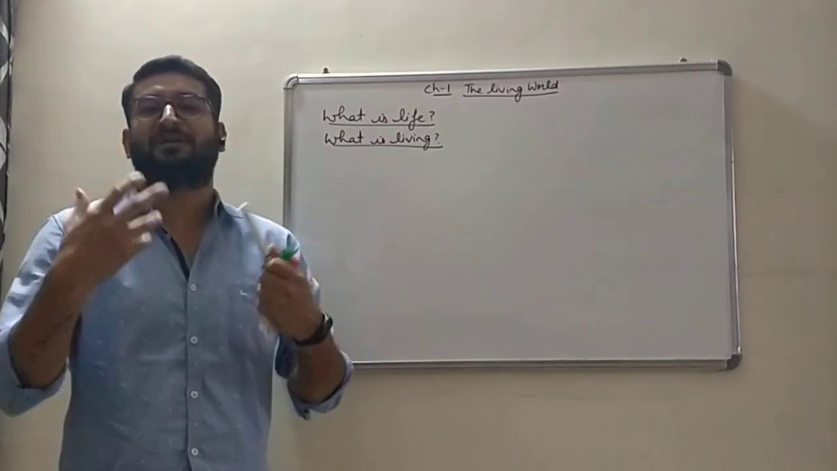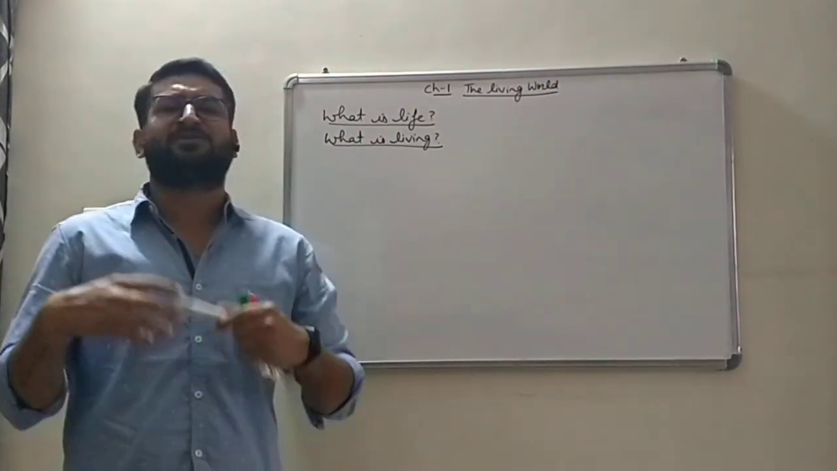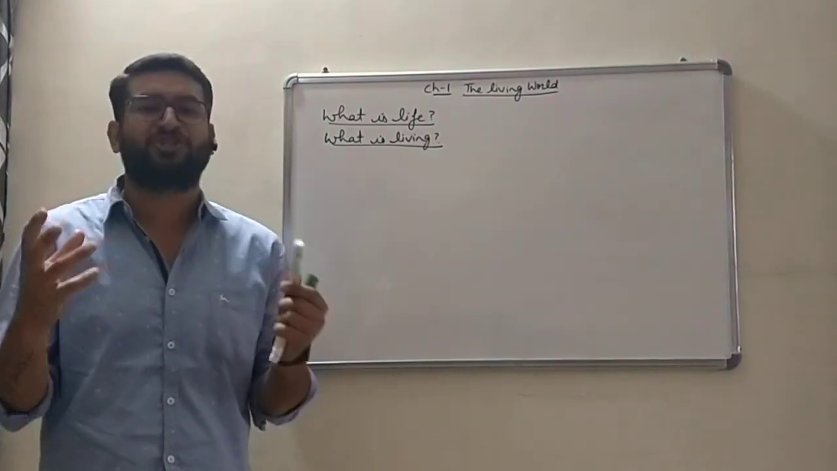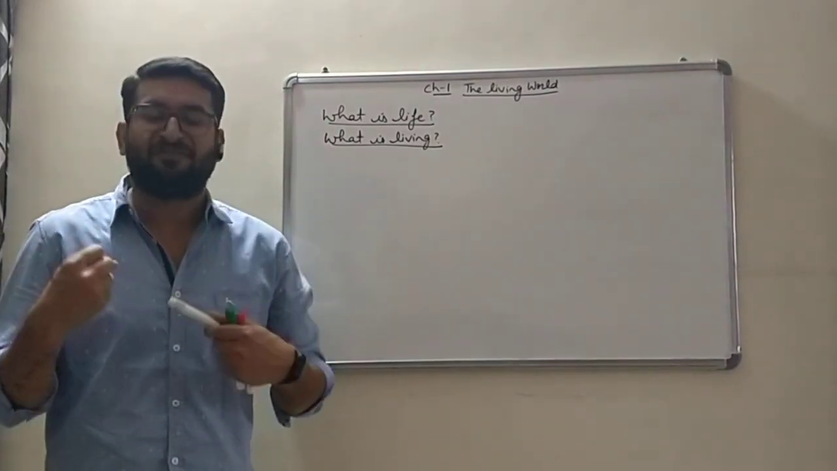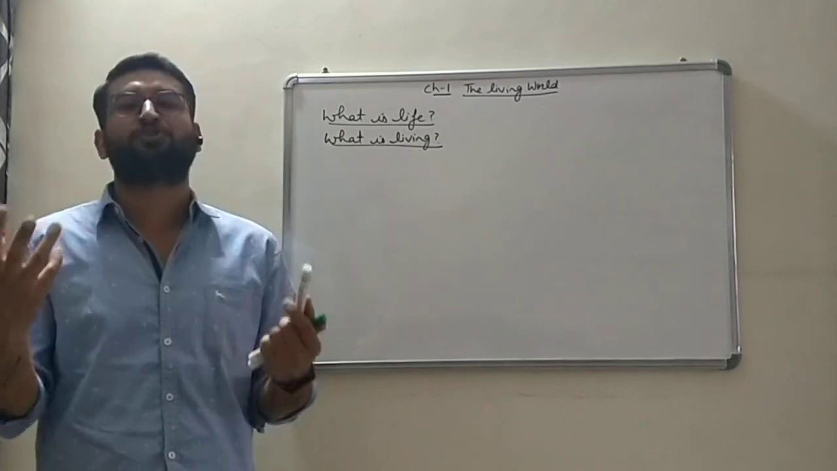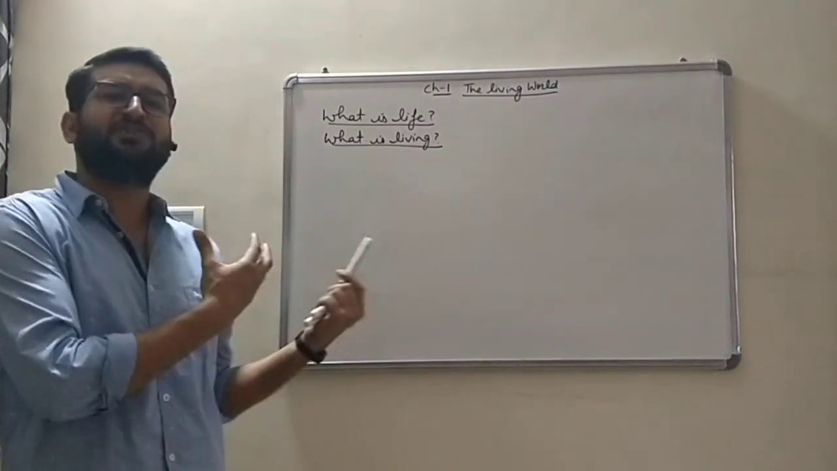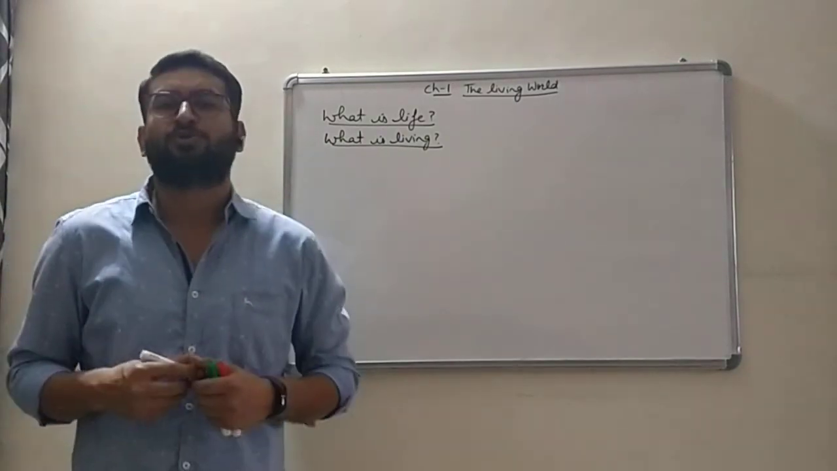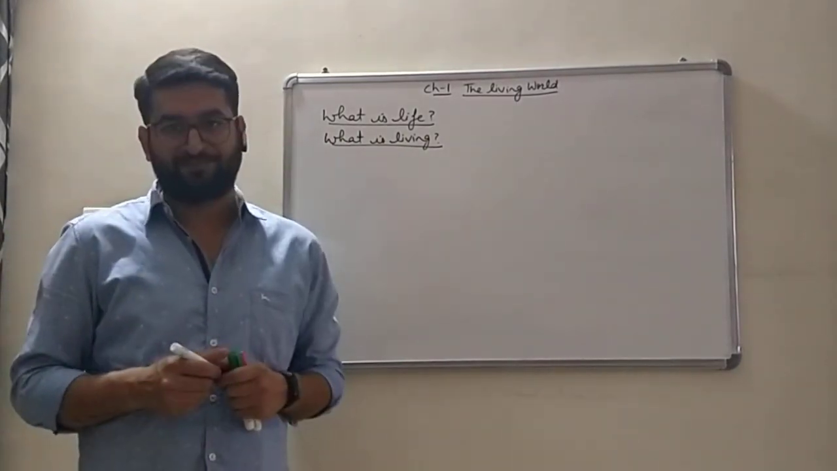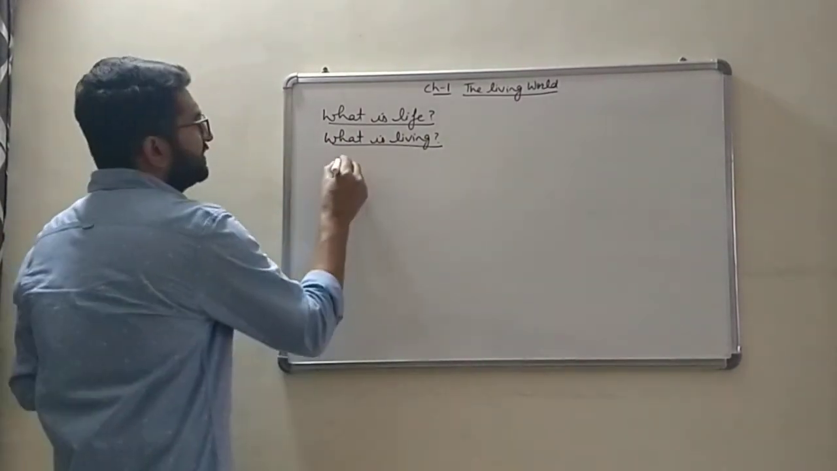I explained to you those characteristics. Those characteristics were cellular structure, metabolism, reproduction, growth, self-replication, death, evolution, adaptation. All these characteristics we had studied. In today's revision, I'll just go through the main characteristics. For example, the first one is growth.